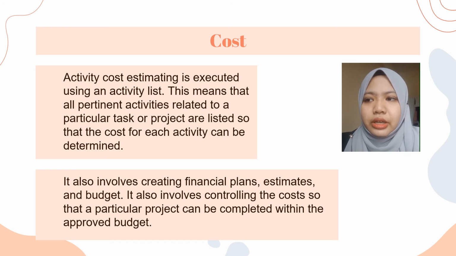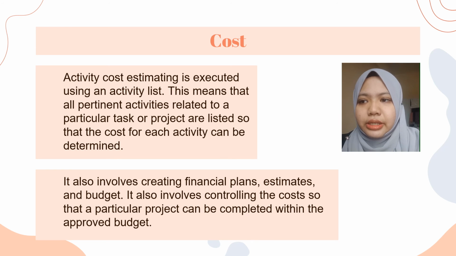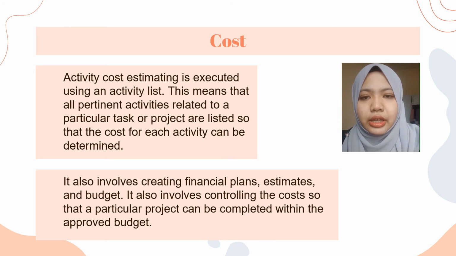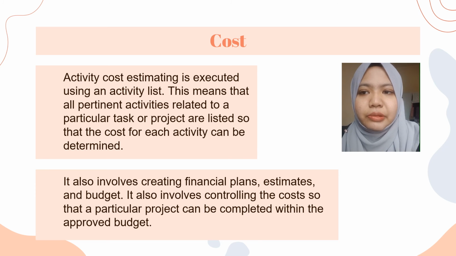Next is cost. Activity cost estimating is executed using the activity list. This means that all pertinent activities related to a particular task or project are listed so that the cost for each activity can be determined. It also involves creating financial plans, estimates and budget. It also involves controlling the cost so that the particular project can be completed within the approved budget.